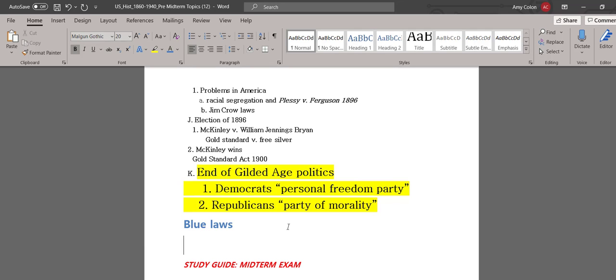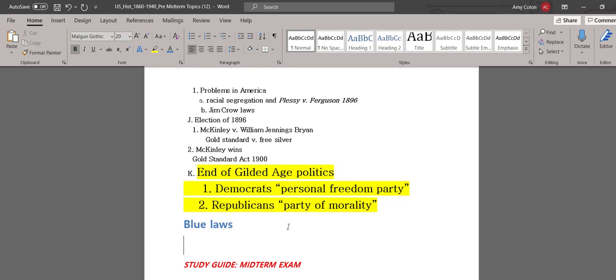Some of the blue laws have to do with the day of Sunday, which is related to the Christian faith. In the Christian faith, Sunday is a day of worship. And so in the years after the Gilded Age, the Republican Party tended to favor Sunday blue laws, which dictated that certain businesses be closed on Sunday, or that alcohol or other things that Christians back then might have viewed as immoral could not be sold on Sunday.